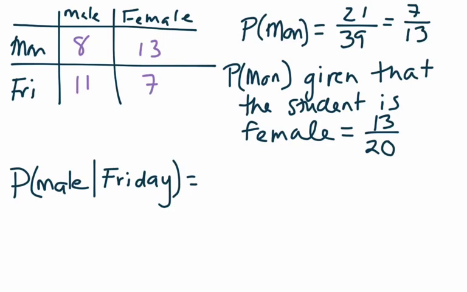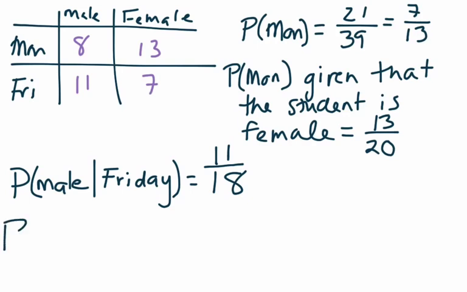Okay, back to this problem. So this vertical line here is read as the word given. So what is the probability that a student is male given that they prefer to have Friday off? Given that they prefer Friday means you are only looking at the students that prefer Friday. There are 18 students who responded to the poll that said that they prefer to have Friday off. Of those 18 students, 11 of them are male. So the probability that someone is male, given that the student prefers Friday off, is 11 out of 18.